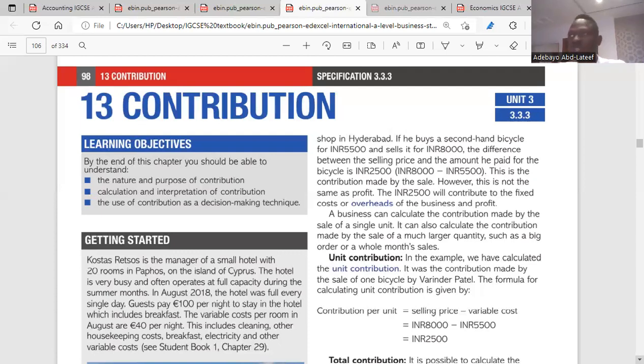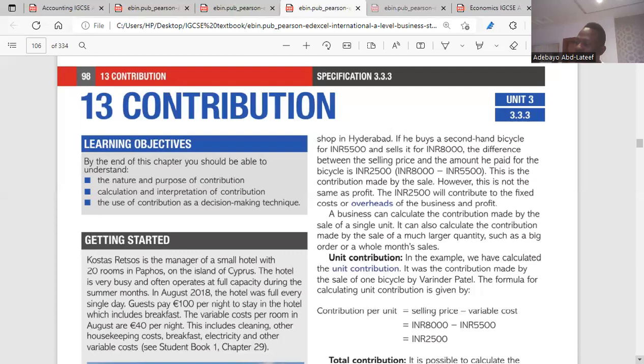So unit contribution is what? Selling price, that's SP, minus your variable cost per unit. Here I wrote the amount of money left over from the sales of a single unit after variable costs have been covered is your unit contribution. Then total contribution is the amount of money left from the sales of several units after the variable cost has been covered. That's the difference. For your unit contribution, it is SP minus VC per unit. Then for your total contribution, it is your unit contribution multiplied by the number of units sold.